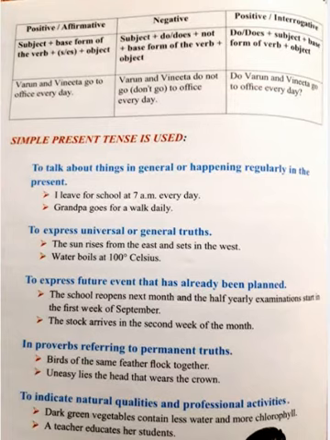To indicate natural qualities and professional activities: dark green vegetables contain less water and more chlorophyll. So this is what we mean by qualities and professional activities.